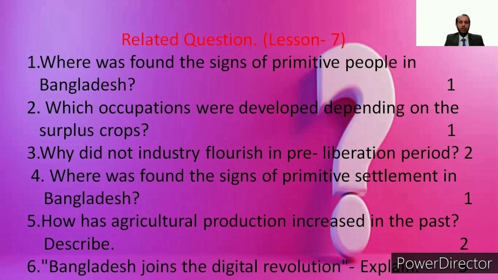Where was found the sign of primitive settlement in Bangladesh? Number 5. Why has agricultural production increased in the past? Describe. Number 6. Bangladesh joins the digital revolution. Explain.